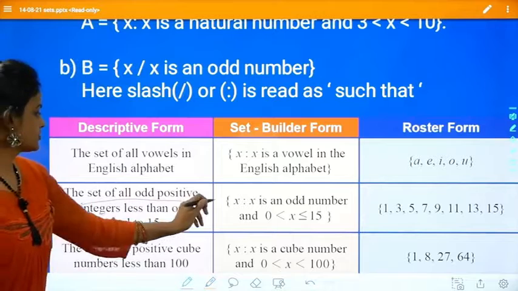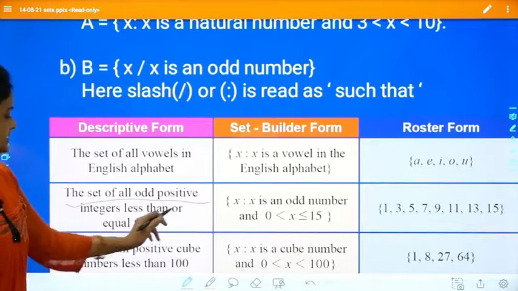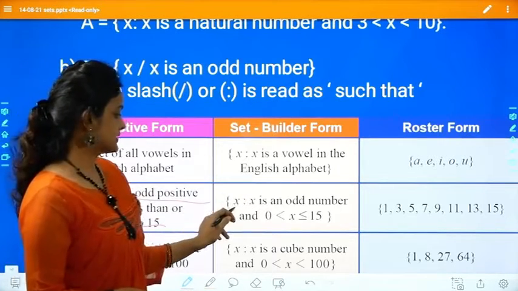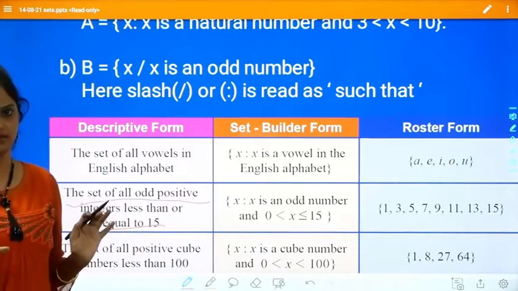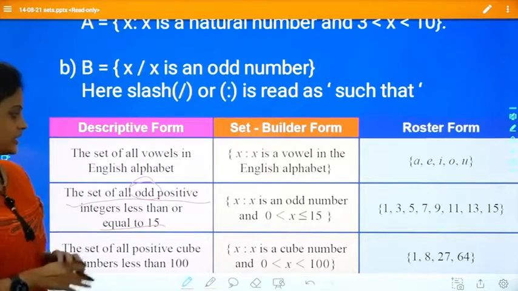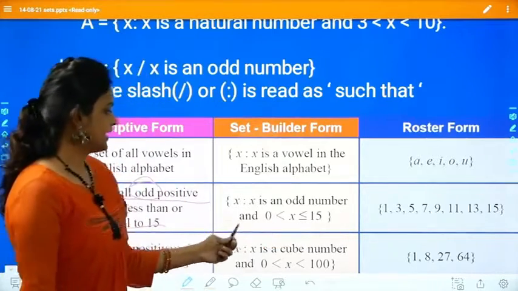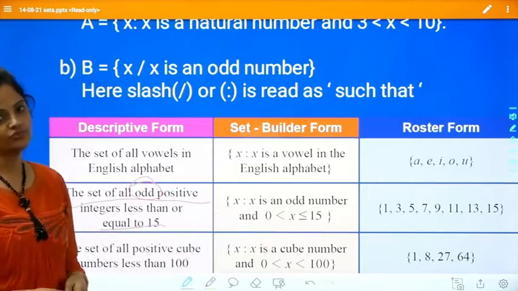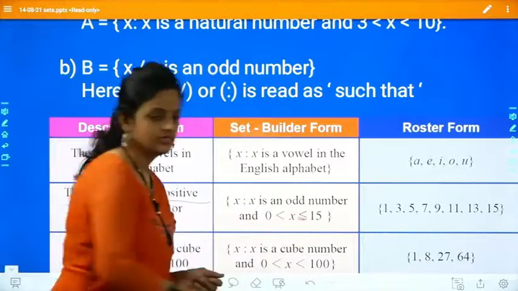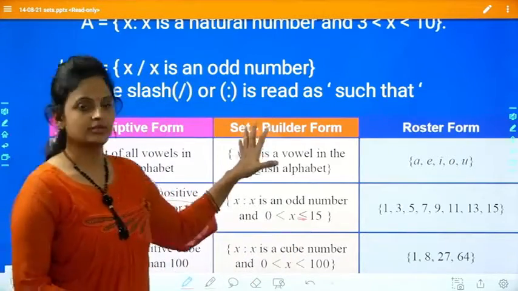Set of all odd positive integers less than or equal to 15. Build a set like this: x such that x is an odd number. Positive integer I want, so it is an odd number and x lies between 0 and 15. Less than or equal to is there, so this symbol has to be there. Got it? That is set builder form.